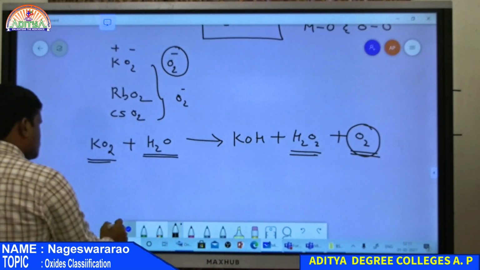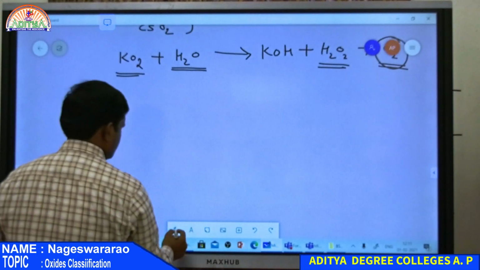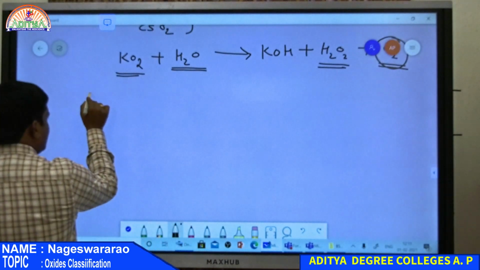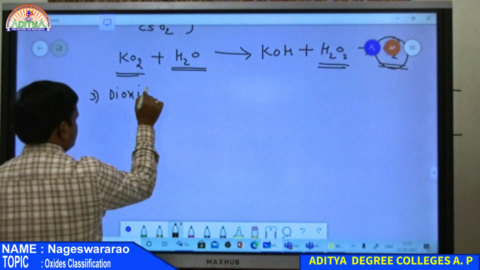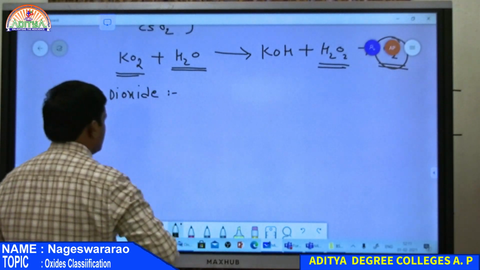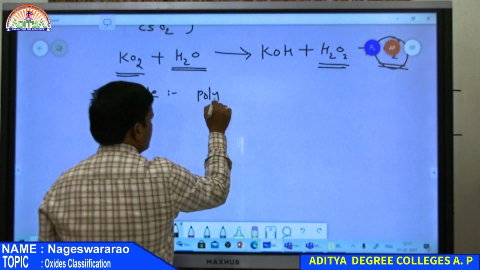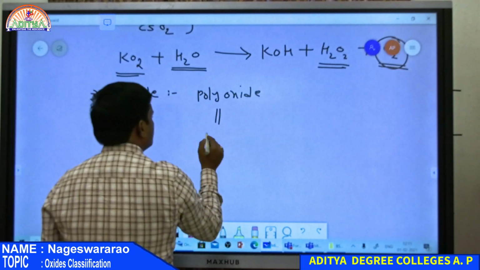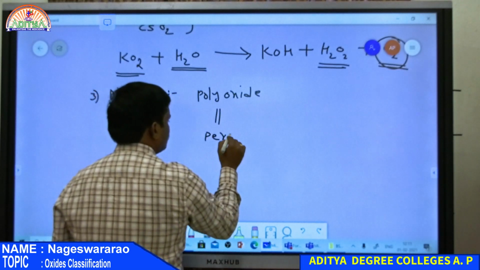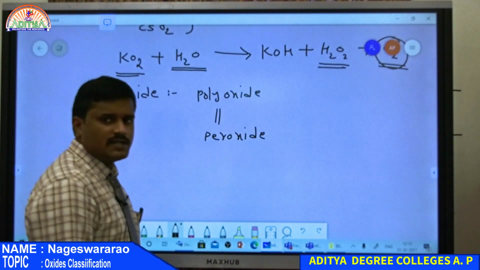And the third one is dioxide. The third example of polyoxide is dioxide. So dioxide is also a polyoxide, similar to peroxide. What are peroxides?